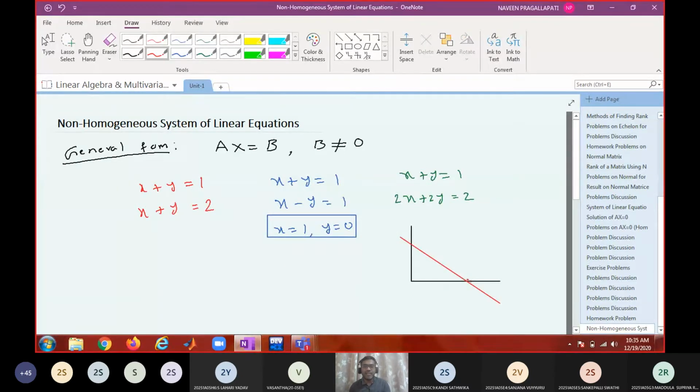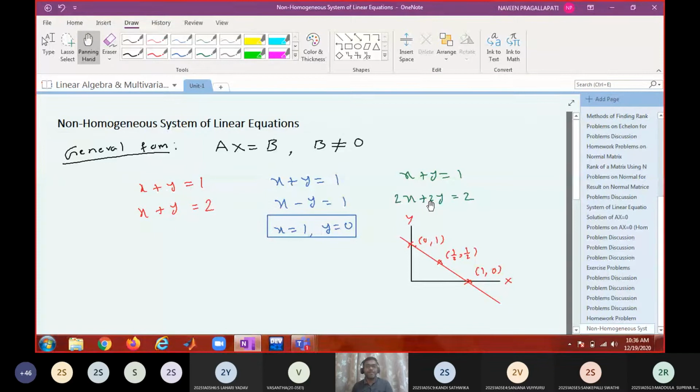This is the point 1 comma 0, this is 0 comma 1, this is the x-axis and this is the y-axis. (1, 0) satisfies both the equations, (0, 1) satisfies both, and similarly (1/2, 1/2) satisfies both. Any point on this line will satisfy both the equations. Therefore, there are infinitely many solutions.